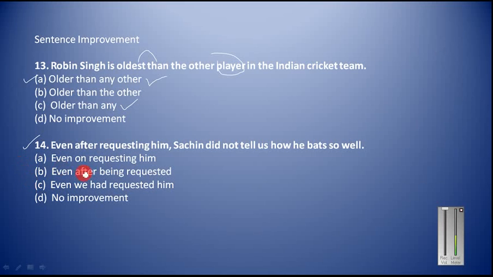And the passive construction is this: being plus V3. This being plus V3 indicates passive voice because Sachin is being requested by someone. Just see the term here, "by." We use "by" only in the passive voice constructions. We do not use "by" in the active voice. Since "by" is coming, this is the passive voice, and we have to use the passive voice construction here. So "even after being requested" will be the right answer here. Now let us move on to the next part.